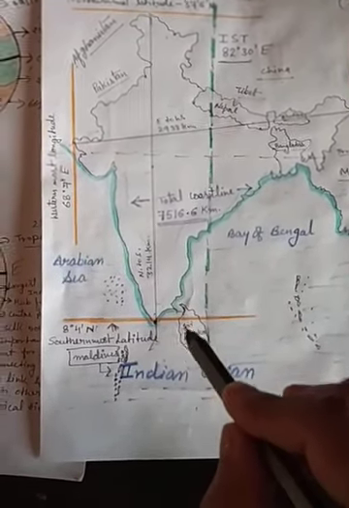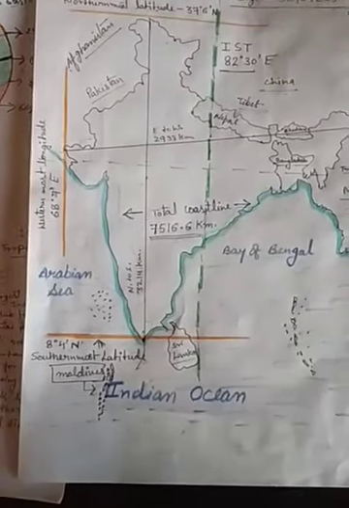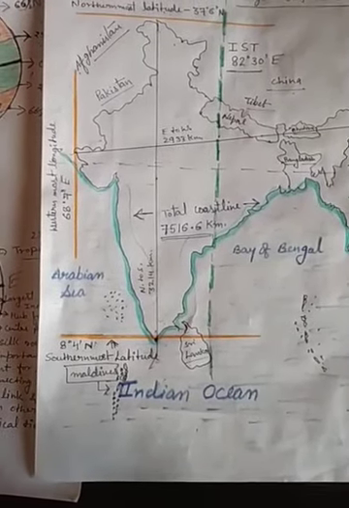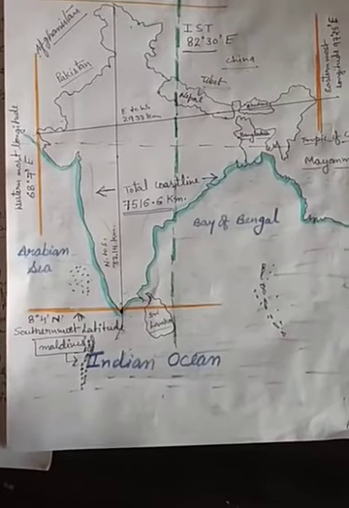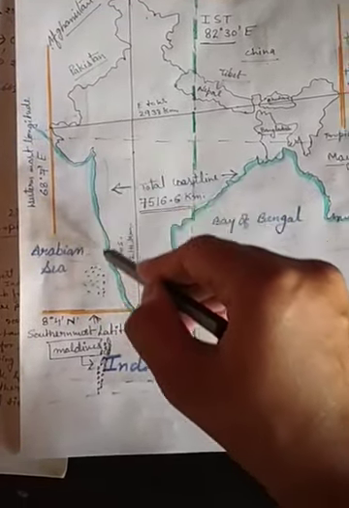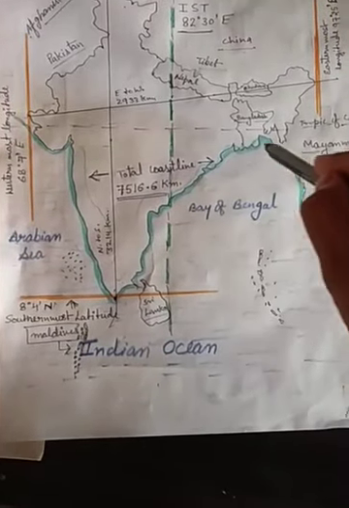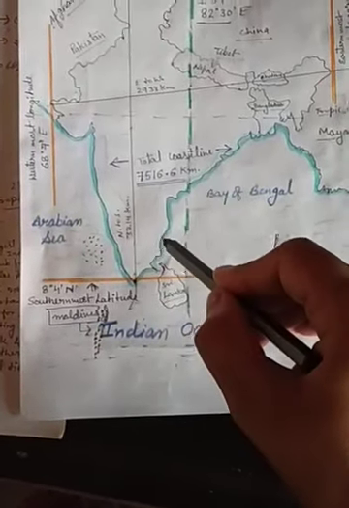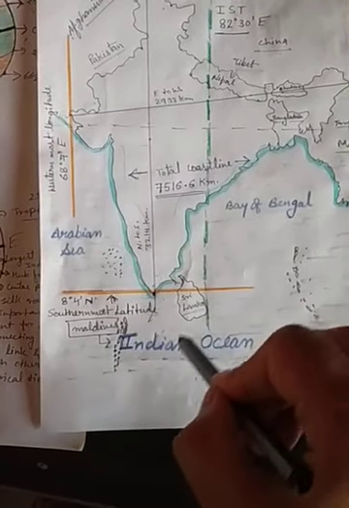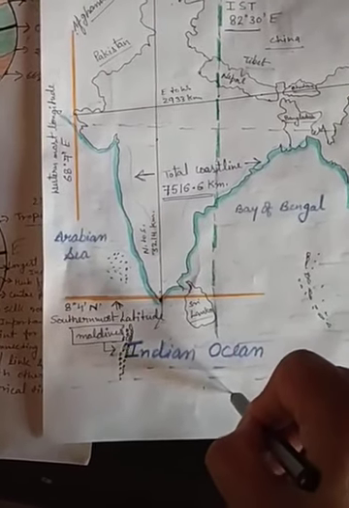And because of this Deccan Peninsula, India enjoys the longest coastal line on the Indian Ocean. I have marked that coastal line with the blue color. No country has such a big coastal line on the Indian Ocean as India.